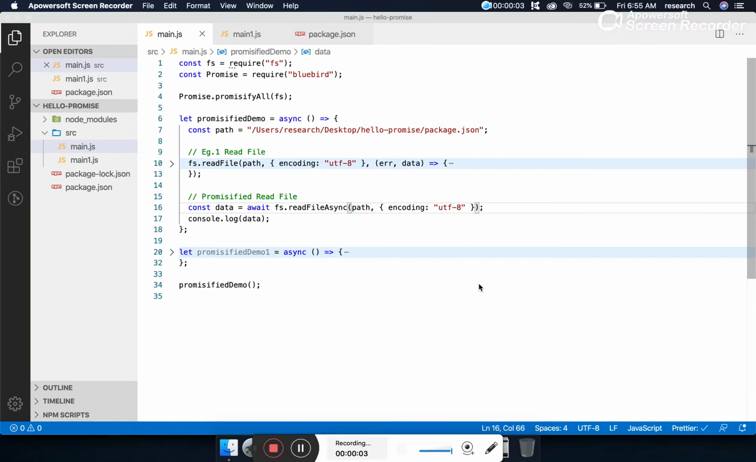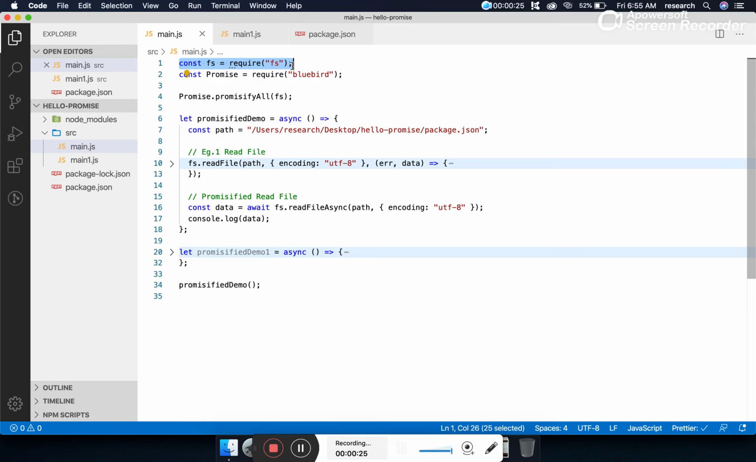Hello everyone and welcome. In this episode, I am going to talk about promisification using Bluebird. For demonstration purposes, we are promisifying the file system module. Now let me talk about what promisification is and how it is useful.